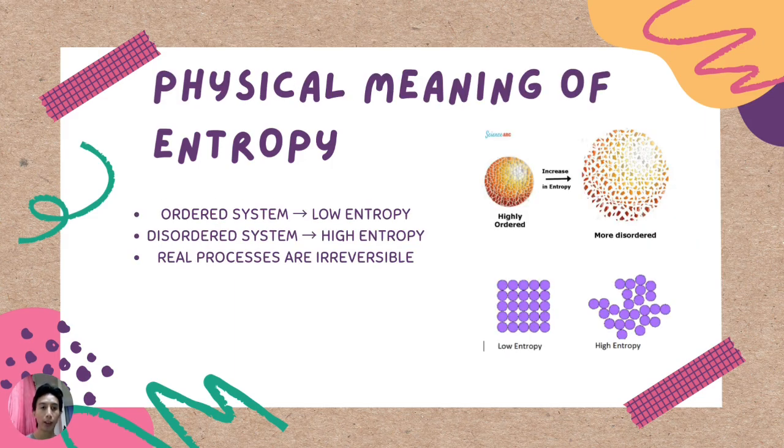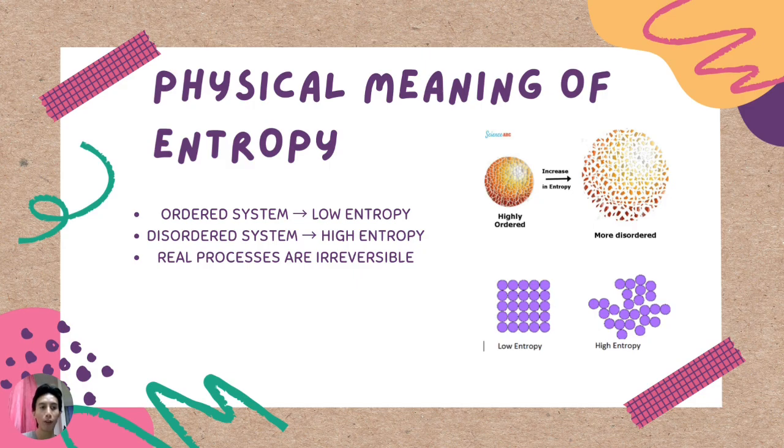Next, the physical meaning of entropy can be compared by ordered and disordered systems. An ordered system, where particles are arranged in a regular pattern, has low entropy. This can be seen in a diagram showing particles closely packed together. As the system becomes more disordered, the particles are arranged more randomly and the entropy increases. This is shown by the scattered particle arrangement, which represents a high entropy state.